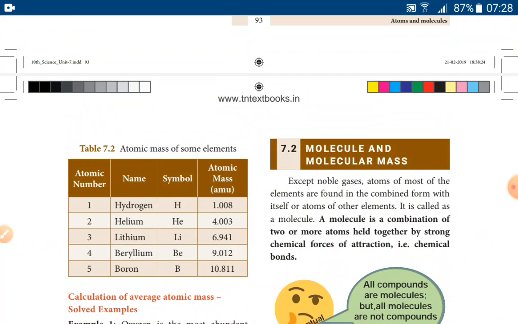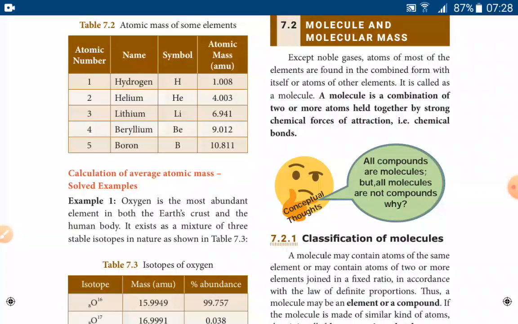Then molecules and molecular mass. A molecule is not like an atom, because a molecule is formed by the combination of two or more atoms. Two or more atoms are held together by a strong chemical force of attraction. That is called chemical bonding, a chemical bond. Because of this chemical bond, a molecule is formed. The same kind of atoms of an element or different kinds of atoms may combine to form a molecule.